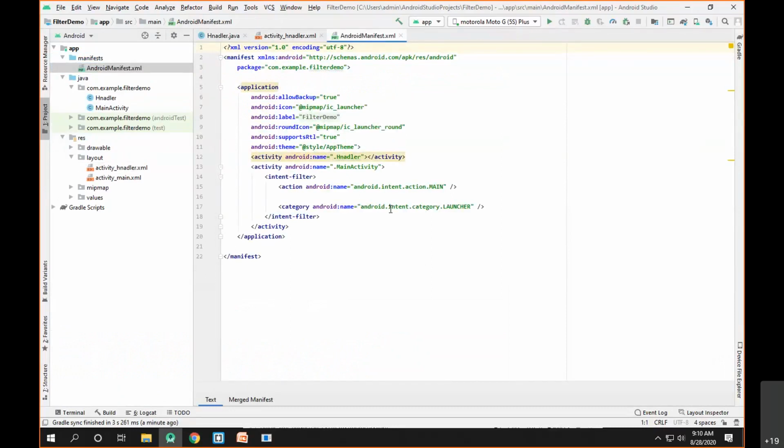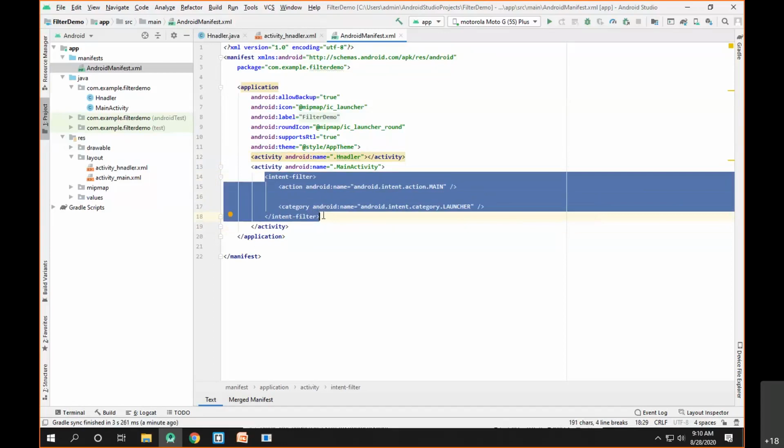And since we now have two activities in our project, one is the main activity and another is the activity whose name is handler, I can see there are two activity tags. The first activity tag is saying the corresponding class name is the handler. So the dot at the starting denotes it's a class. Now the activity name is equal to .MainActivity. It denotes it's basically the main activity.